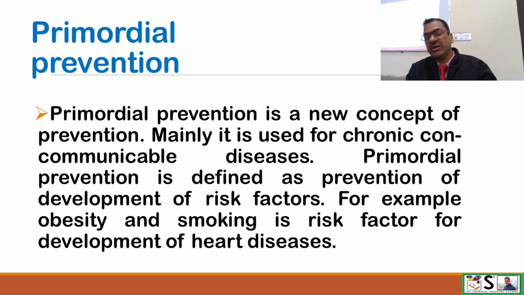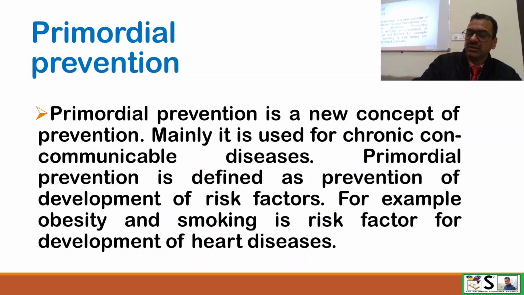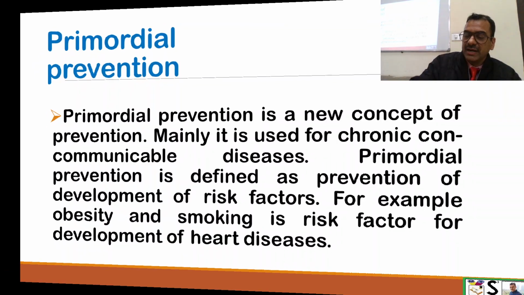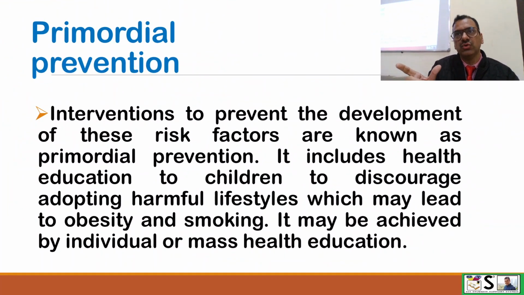When we want to prevent not only disease but even their risk factors, then it is known as primordial prevention.